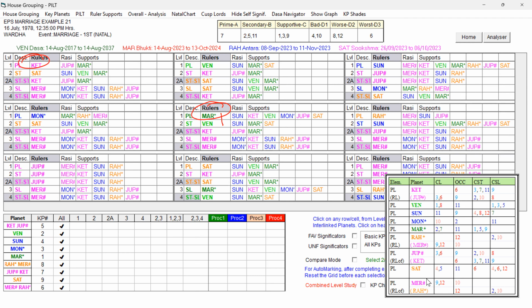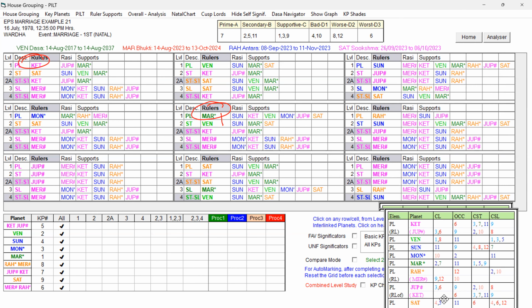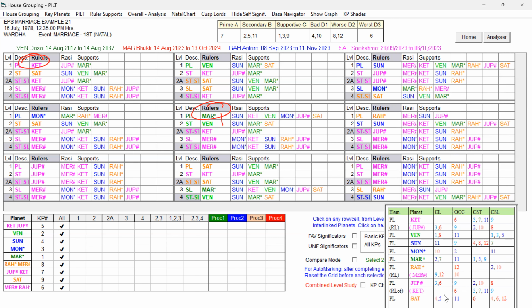And look at the Mercury. Mercury is also the 9th lord. That is also good. But it is having weakness, but still the 9th lord. So we have to keep it in mind. Ketu and Mercury are supportive for the second marriage. That we have to keep in mind.